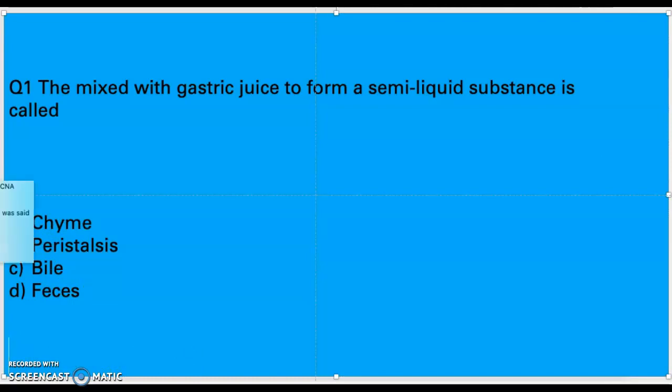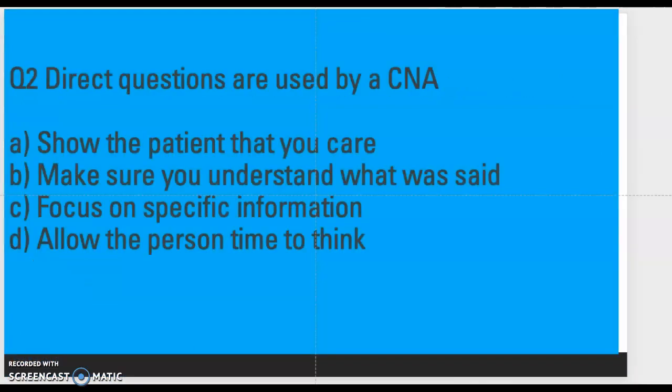Let's look at question number 2, guys. Direct questions are used by a CNA. Now, we talked about this in the classroom. We talked about direct, open-ended, and close-ended question. So direct questions are used by a CNA. A, show the patient that you care. B, make sure you understand what was said.